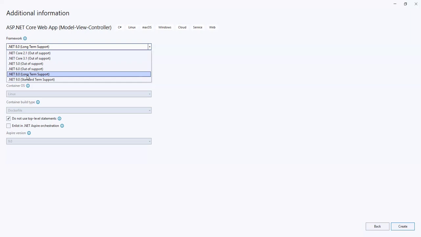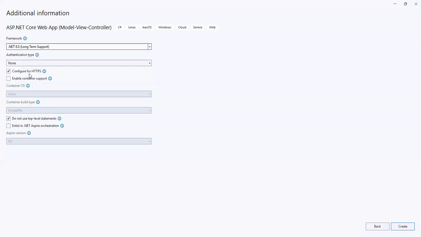Then in 2026 this is out of support. And 9.0 is for 18 months, after 18 months it is out of support. Okay, so when you create any application in a company, mainly prefer long term support, because it has 36 months of support. This is the better preference when you create the application in the company.